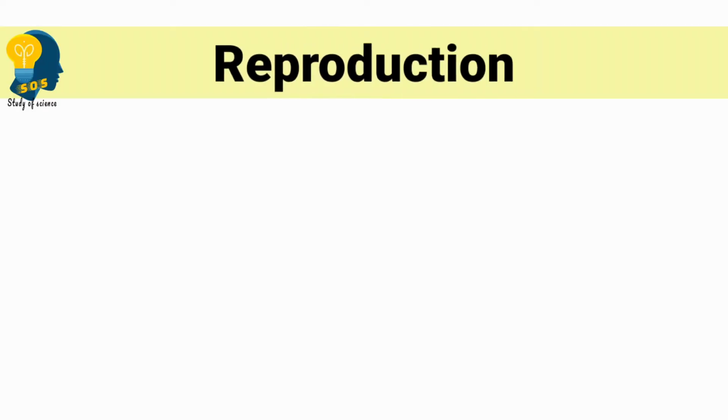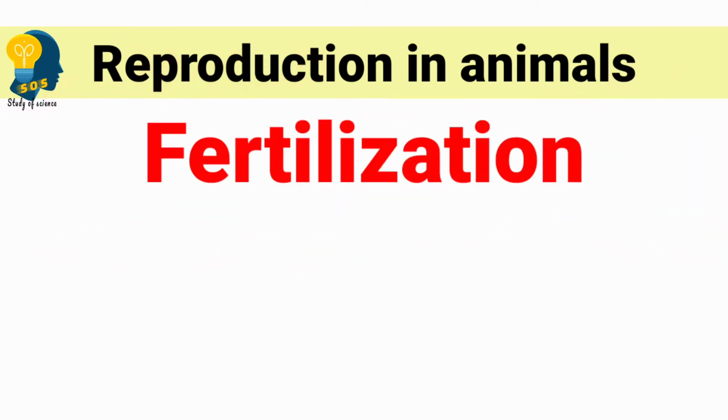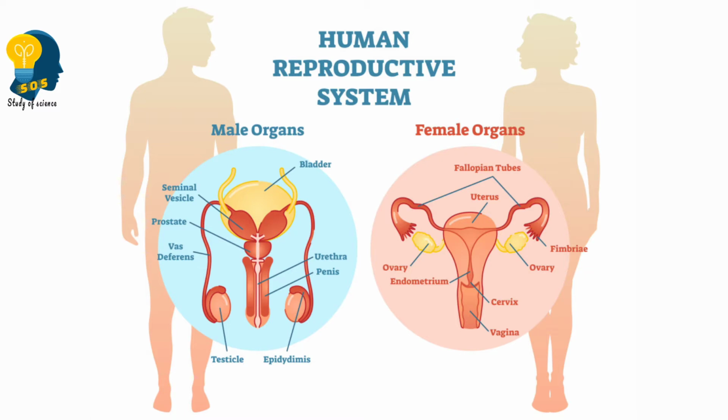In today's session, we are moving ahead to understand the next concept of the lesson, reproduction in animals. Today, we are going to discuss fertilization. In the previous session, I explained the male as well as the female reproductive parts. We understood the parts and the functions of both the male and the female reproductive organs. Correct? So now let us understand the next concept, that is fertilization.